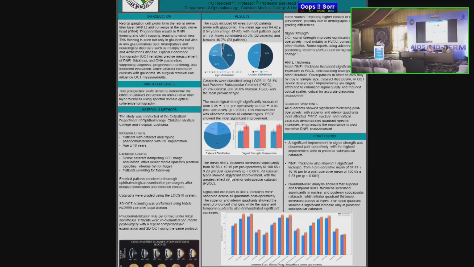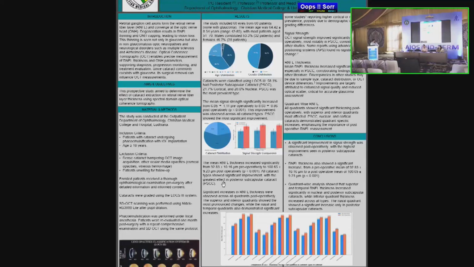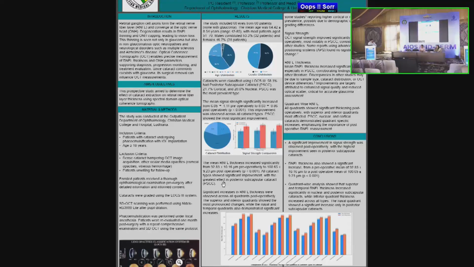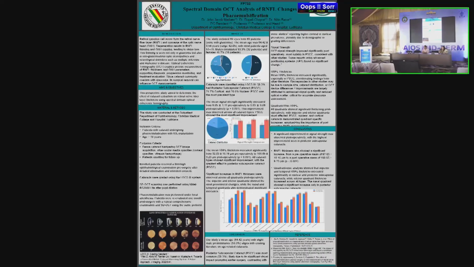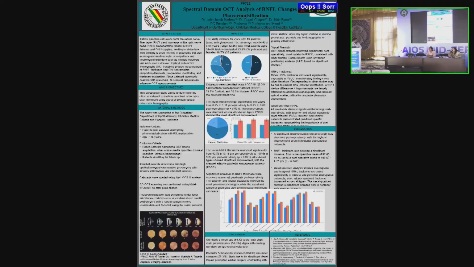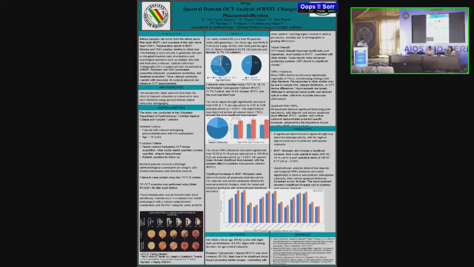Yes, ma'am. So in our case, even though we didn't have an exclusion criterion for glaucoma per se, we had no patients who were diagnosed with glaucoma. So even with non-glaucomatous patients, who were not diagnosed prior, we saw a significant difference. RNFL thickness was lower before, and post-surgery it increased. So we should not misdiagnose patients.